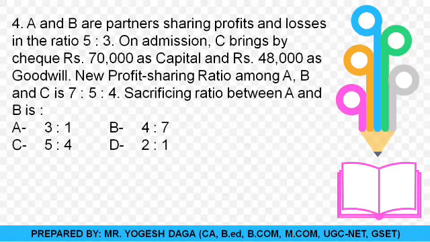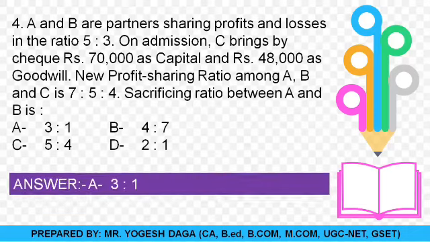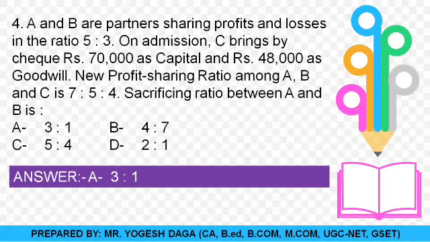Students, you know the sacrificing ratio formula is old ratio minus new ratio. Our old ratio was 5:3, that is 5/8 and 3/8. And the new ratio is 7:5:4, that is 7/16, 5/16 and 4/16. So what will be the sacrificing ratio? It's old ratio minus new ratio. Take a pen and paper and solve this. Until then, pause the video. Once you solve and get the answer, you just see my answer. So the correct answer is option A, that is 3:1 will be our sacrificing ratio.